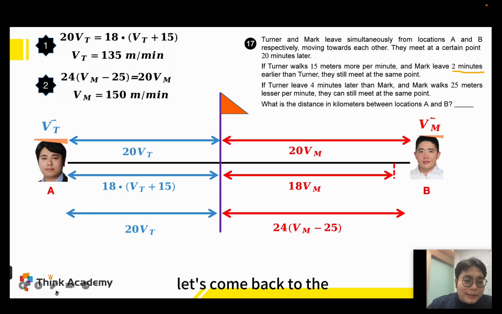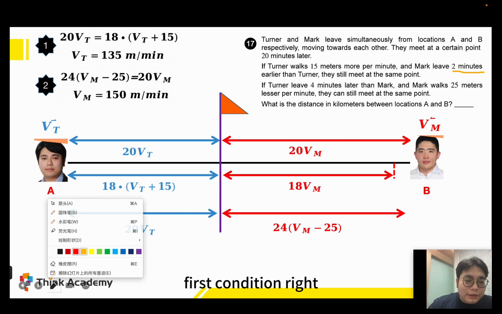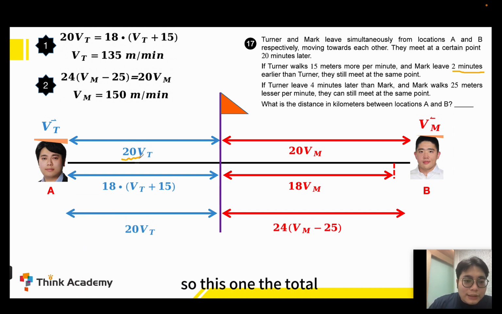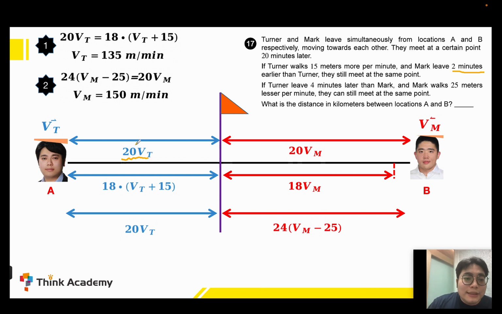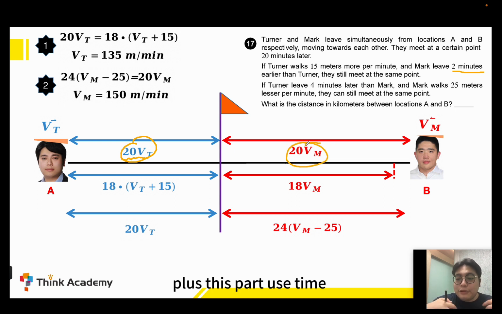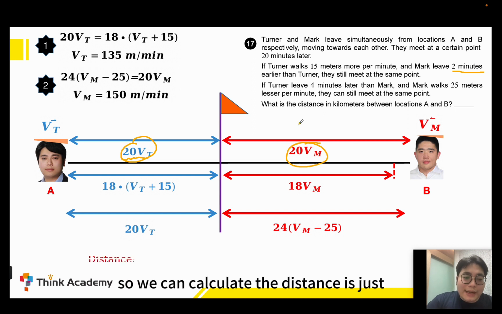And remember, let's come back to the first condition. The total distance between A and B is just this part plus this part. Use time times the sum of speeds, so we can calculate the distance.